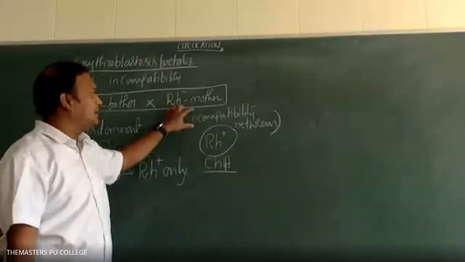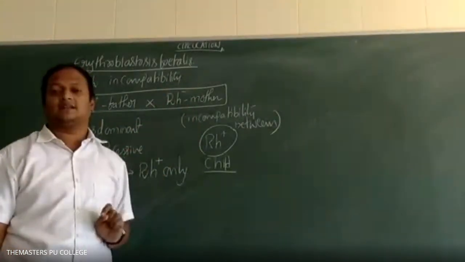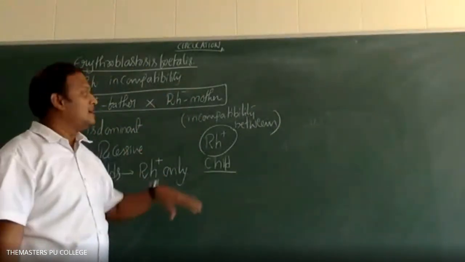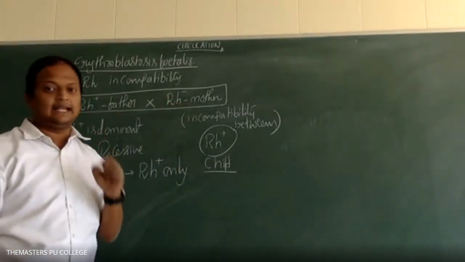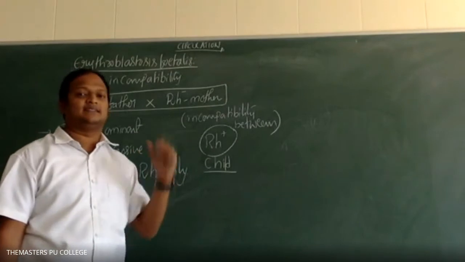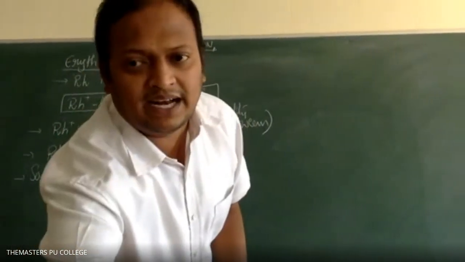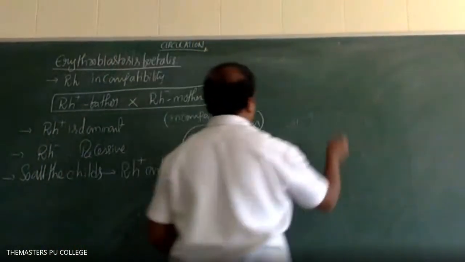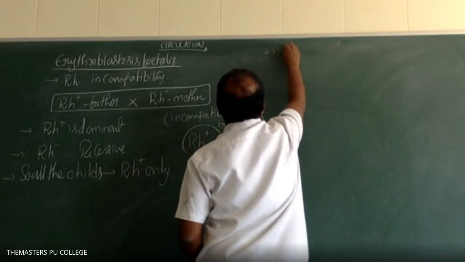So only in this case does the child, meaning the fetus, attain erythroblastosis fetalis. So what happens actually? See, at the time of first pregnancy, two scenarios we should consider here. First pregnancy.